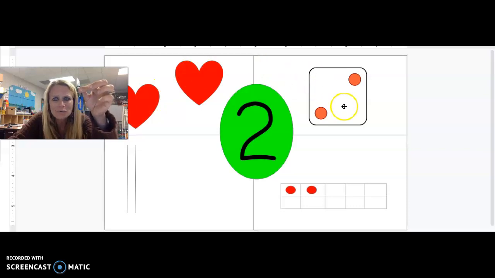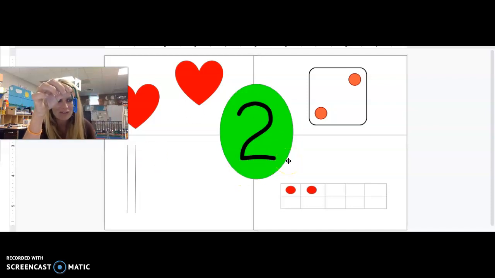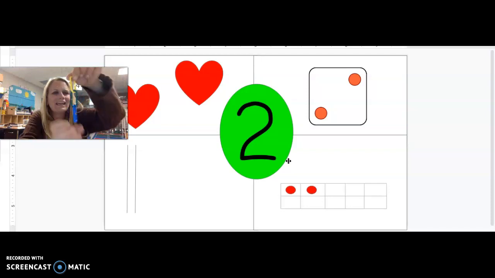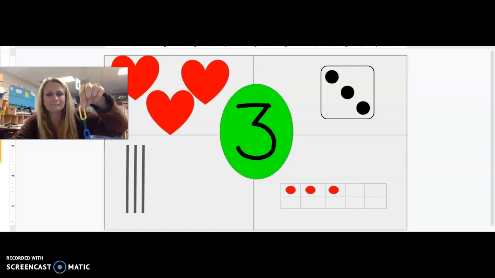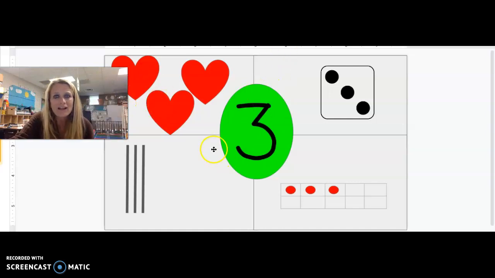2 hearts, 2 on a dice, 1, 2, and I have 2 tally marks. This is our number 2. Okay, after 2, what number comes after 2? 3. Good job. 1, 2, 3. So here is the number 3. Around a tree, around a tree. That's the way we make a 3.